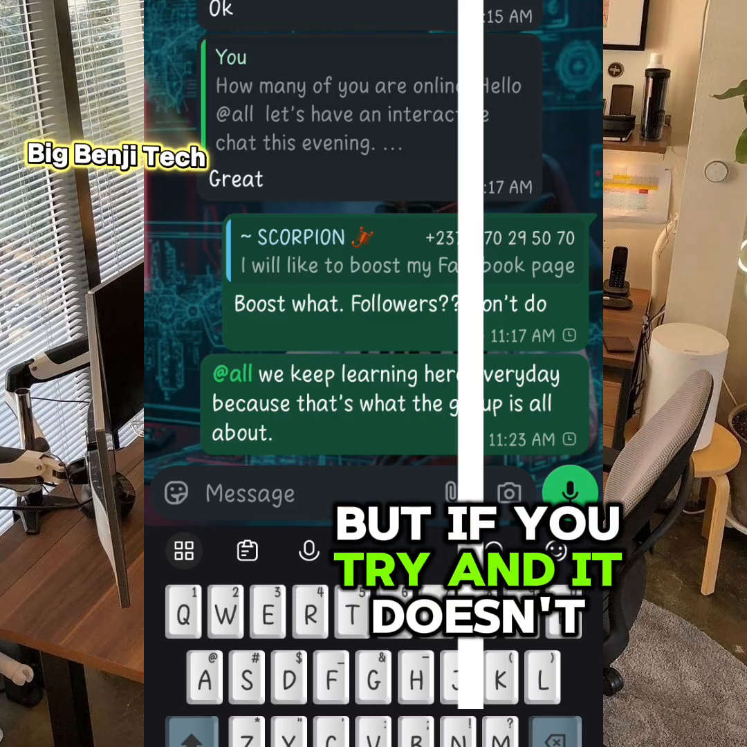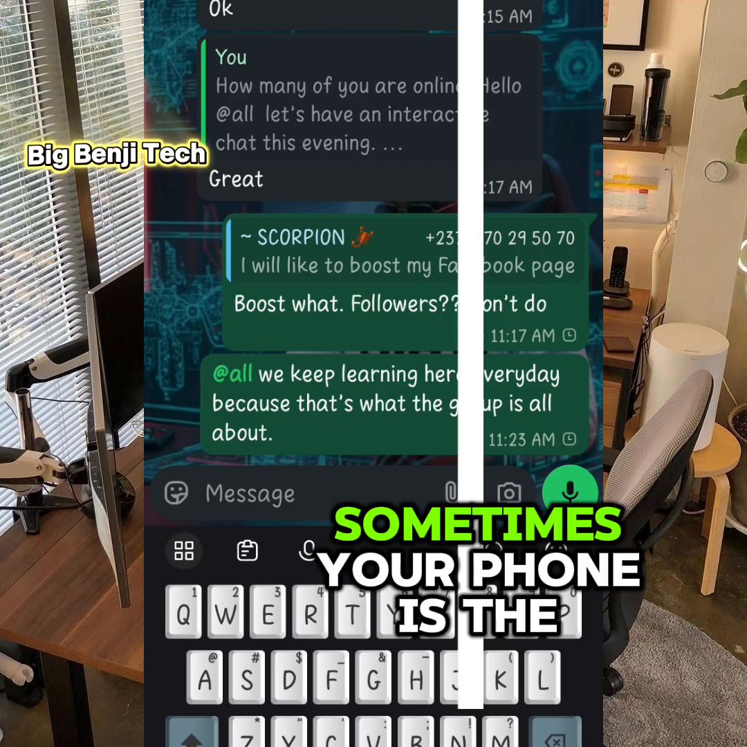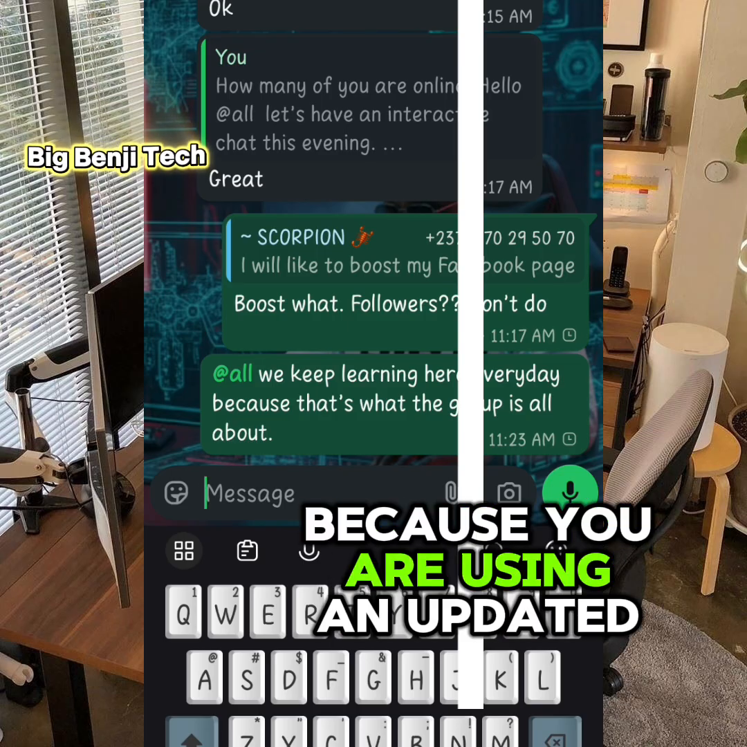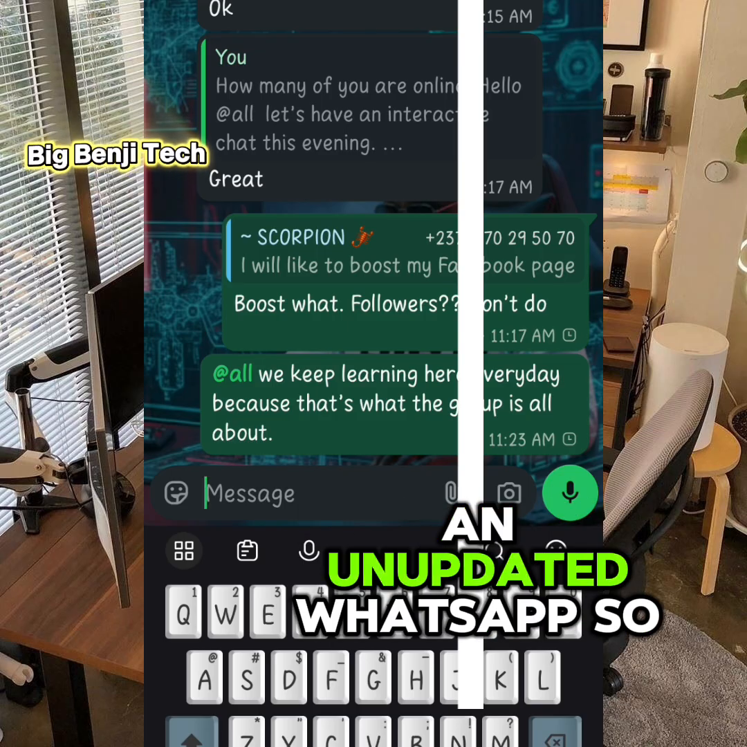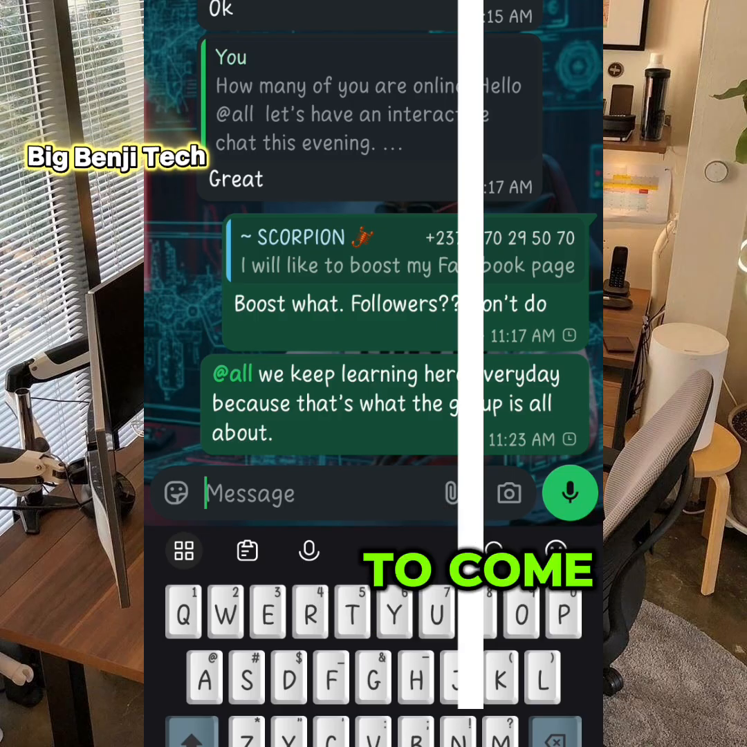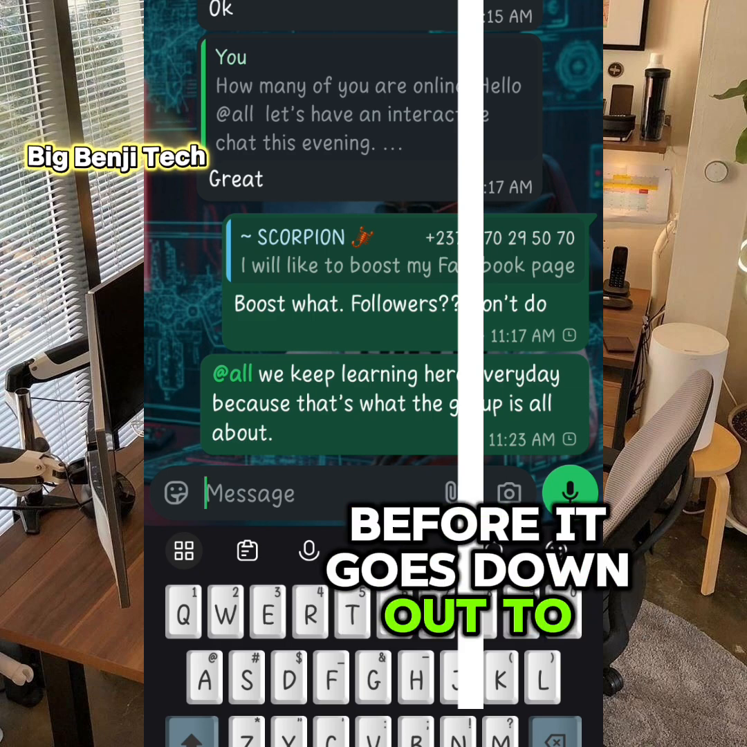But if you try and it doesn't work, let me know in the comment section so that I'll explain what to do. Sometimes your phone is the problem, and sometimes it's because you are using an outdated WhatsApp. So update your WhatsApp. And for some people it will be delayed because, as I said, I am a beta tester. I use all updates on WhatsApp before it goes out to everybody.